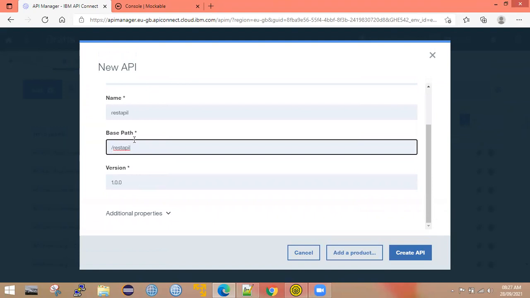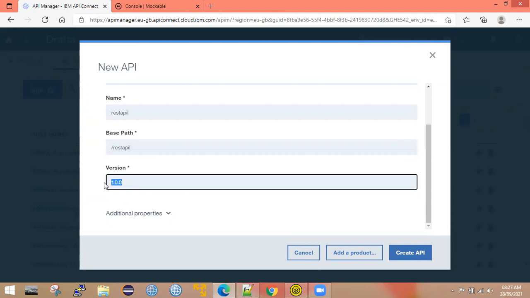And whenever you create any API, by default, the version would be 1.0.0. So let's go with the same version. Whenever you are creating any API, by default, it will be secured with a client ID. In real time also, we mostly use it in the same way. But at this moment, I don't want to secure the API with the client ID. So we will discuss the security aspects later.